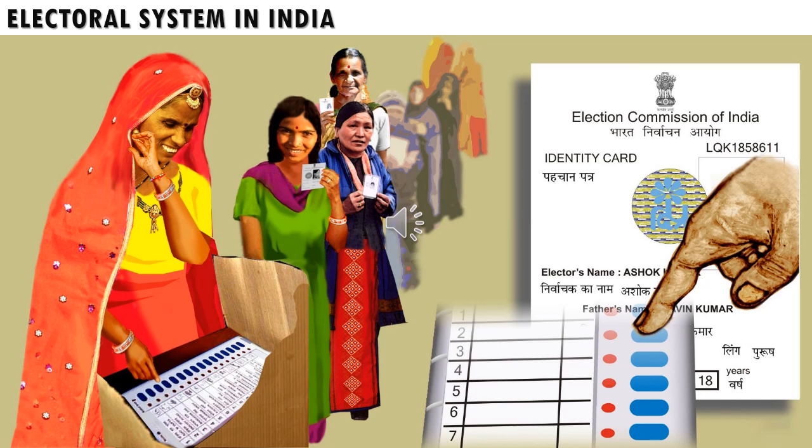The electoral system in India has been adapted from the system followed in the United Kingdom. So we are following the election system, the selection method, like that of the United Kingdom, because India was ruled by the British. So we are adopting the United Kingdom election method, and we are following the parliamentary form of government, which was in the United Kingdom.